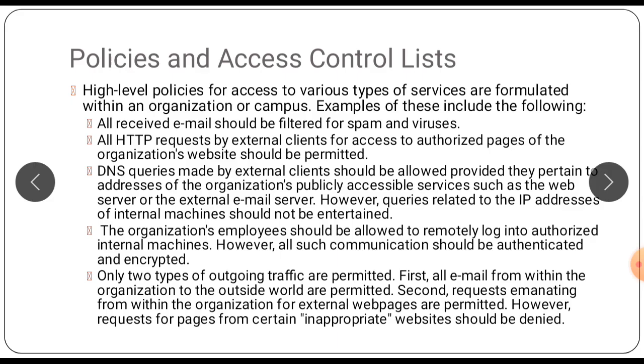All HTTP requests by external clients for access to authorized pages of the organization website should be permitted. DNS queries made by external clients should be allowed provided they pertain to addresses of the organization's publicly accessible services such as a web server or an external email server. However, queries related to the IP address of an internal machine should not be entertained.